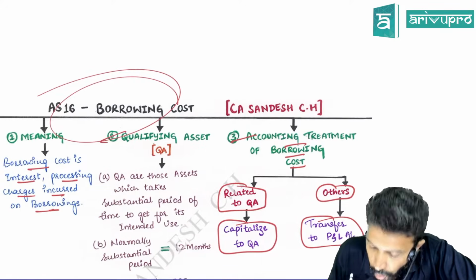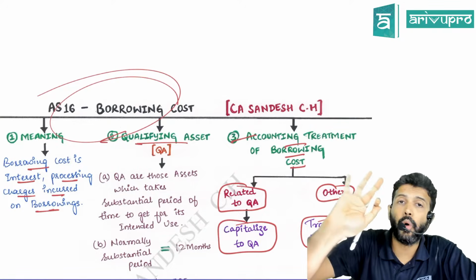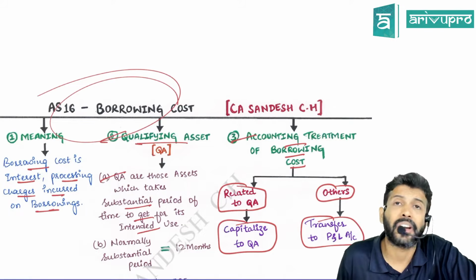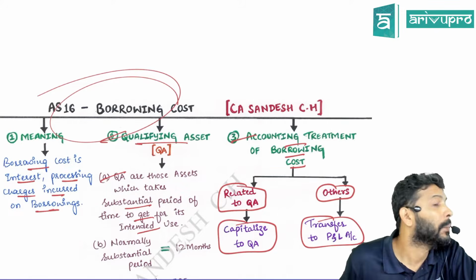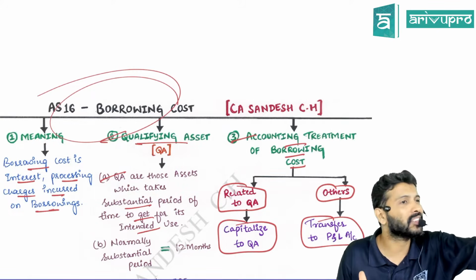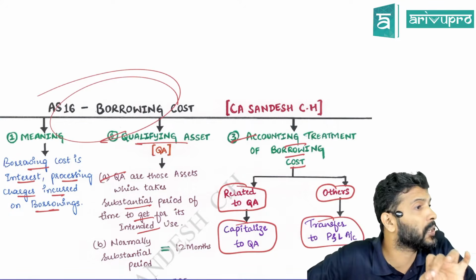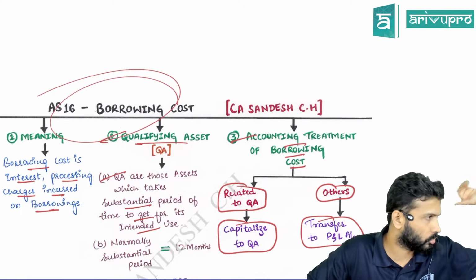Now the next question is, what is a qualifying asset? Those assets which take a substantial period of time to get ready to use. Who is it ready for? Management. Who is using the asset? Management. Until the asset is ready for management, that we are calling a substantial period. So qualifying assets are those assets which take a substantial period of time to get ready for management's intended use. That's the first point.